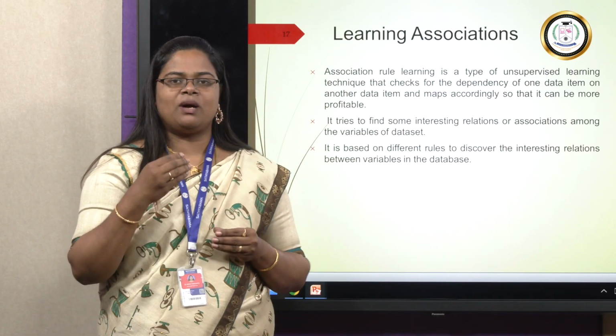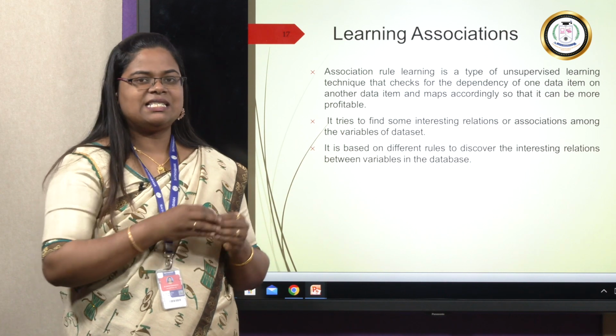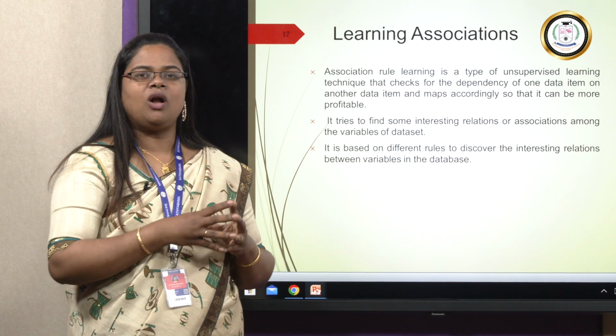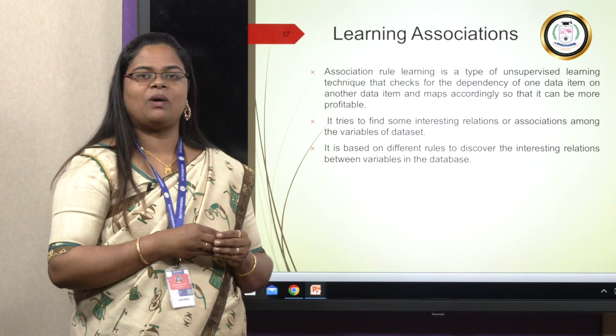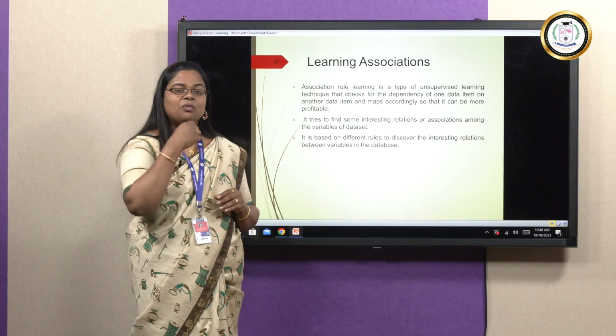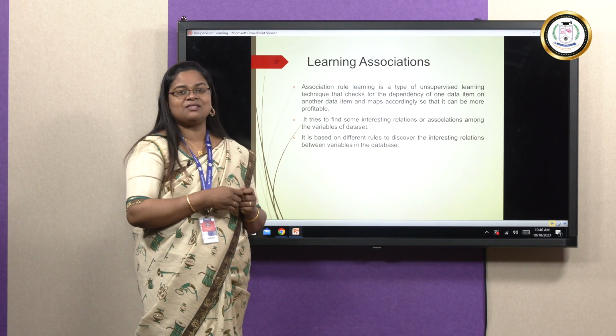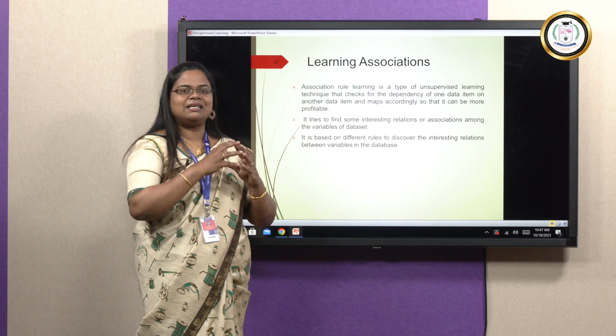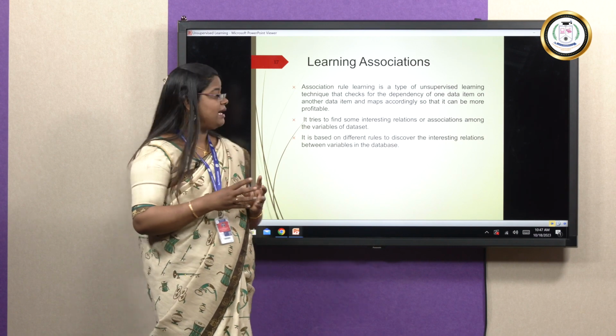When we go to a shop, we can find that similar products are kept together. For example, all the milk products are kept together. Why? Because one person who is going to buy milk has a chance to buy some other milk products also. So that is a term related to market analysis.